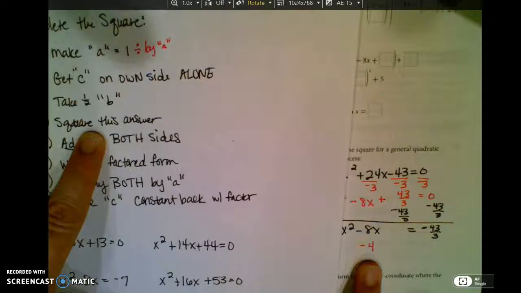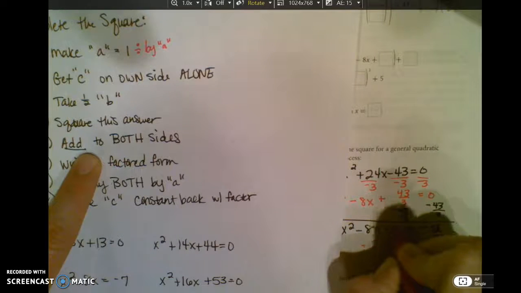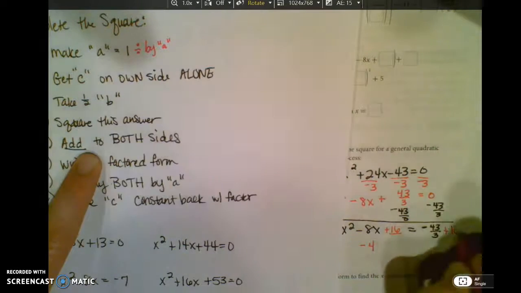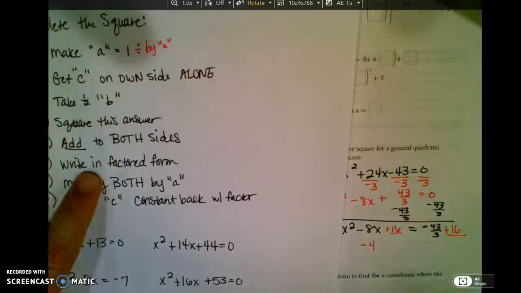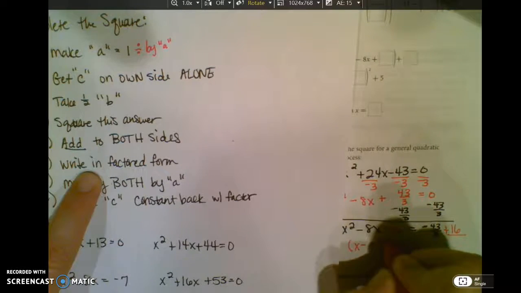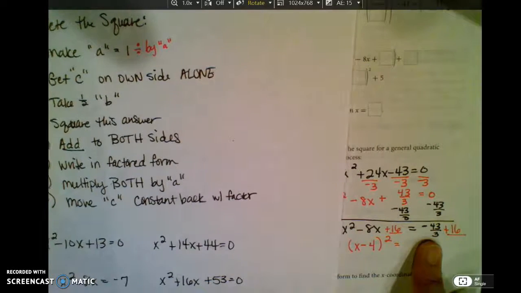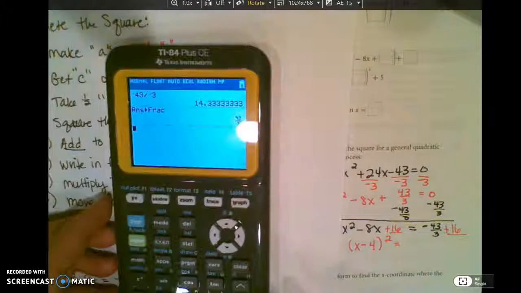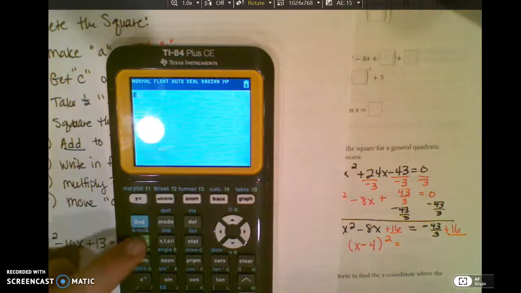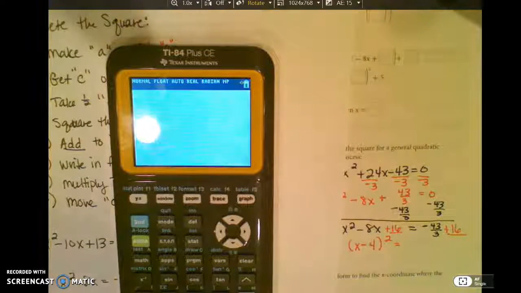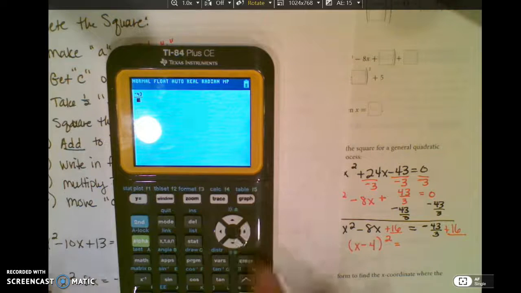So negative 4 times negative 4 is positive 16. And I'm going to add it to both sides. I'm going to write in factored form, so I've got (x minus 4) squared. This part, this is why we have a calculator. If you type it in with alpha y equals and actually get the fraction, so we've got negative 43 over 3 plus 16, it's going to give you a fraction back as an answer.